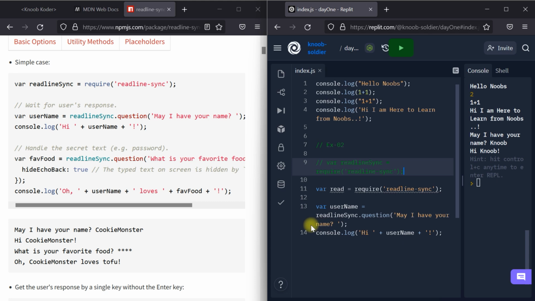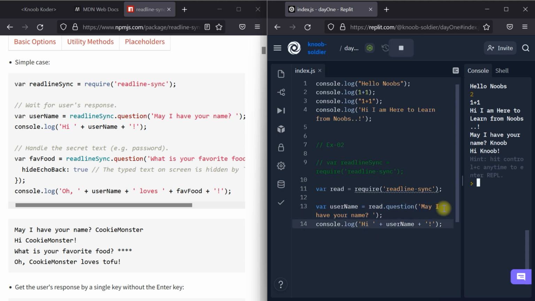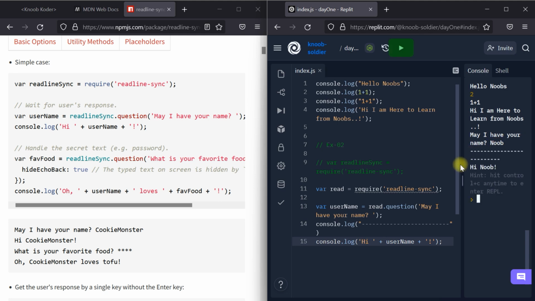Here username is equal to readline, so this readline will just make it read. Now the same thing, let us hit Control plus Enter and see the output. The same thing: "May I have your name?" I type Knoob, enter, "Hi Knoob." Now let us add one line here, console.log with a quotation, then a blank line. Hit Control plus Enter. "May I know your name?" Knoob, hit enter. The line came here, "Hi Knoob."